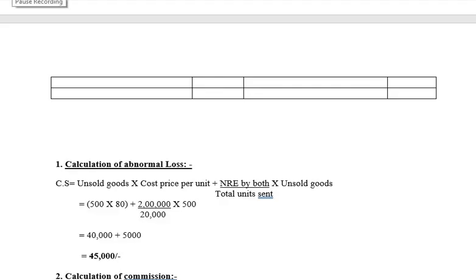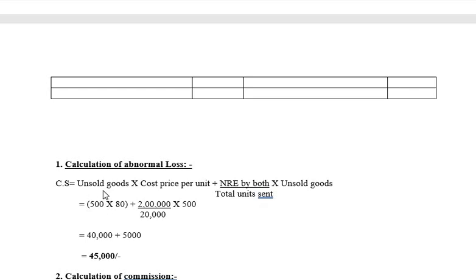So let's put the formula, wherein consignment stock is equal to unsold units, that is unsold goods, into cost price per unit plus non-recurring expenses by both consignor as well as consignee divided by the total units sent multiplied by unsold goods. So how much is the unsold goods? That is 500. Why 500? Because this is the abnormal loss which is incurred.